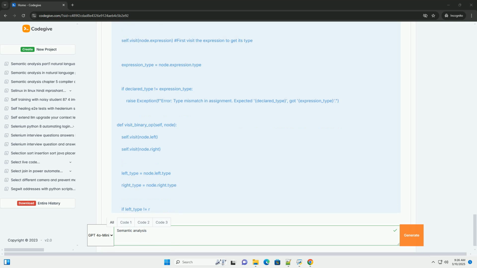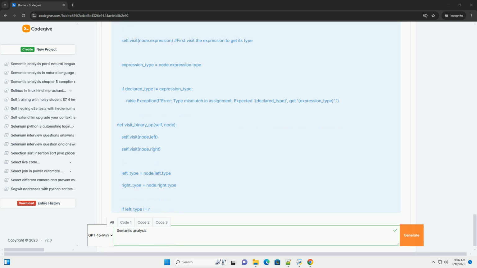Intermediate representation. After semantic analysis, you can generate an intermediate representation, IR, of the code. The IR is a platform-independent representation of the code that is easier to optimize and translate to machine code. Examples of IRs include 3-address code and LLVM-IR. Beyond the basics.